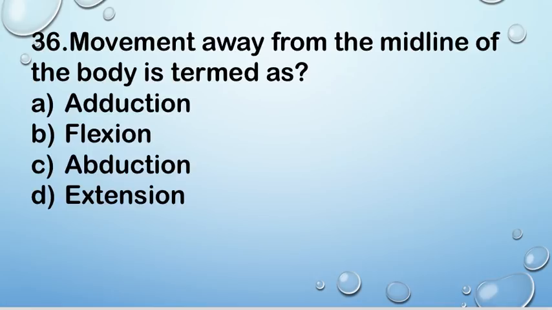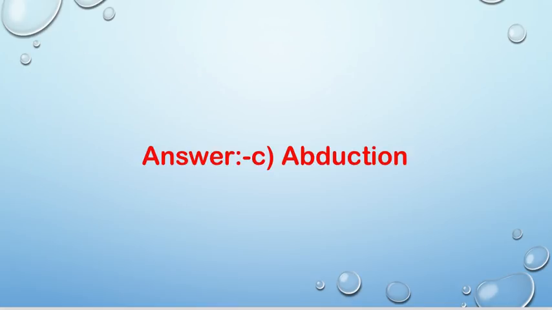Next question, number 36. Movement away from the midline of the body is termed as A adduction, B flexion, C abduction and D extension. Right answer is C, abduction. Abduction is the movement that is away from the midline of the body.